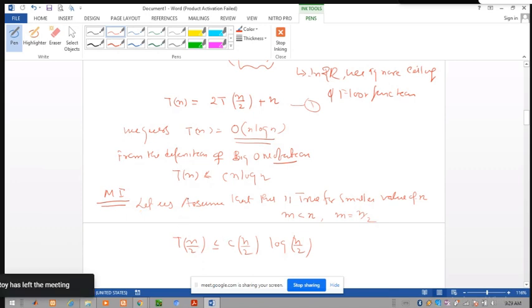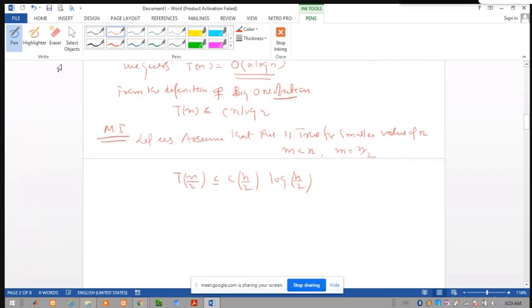So this is written as, we put n by 2 in place of n. So T of n by 2 is less than or equal to c of n by 2 log of n by 2. Put this value, then putting this value in the first equation.